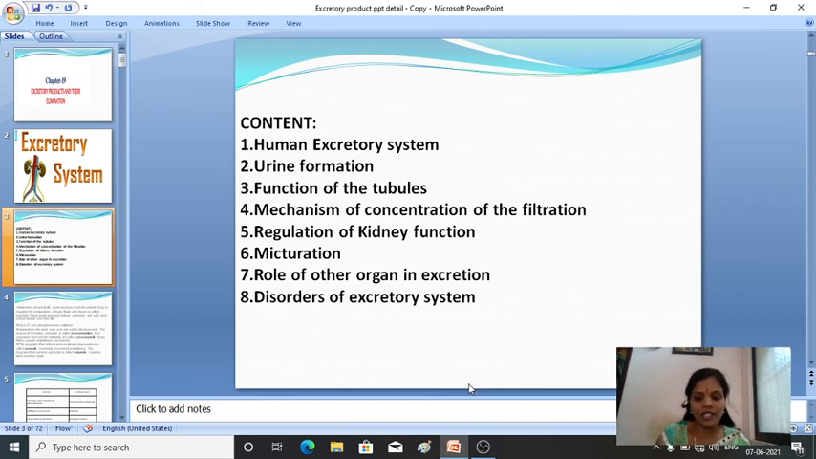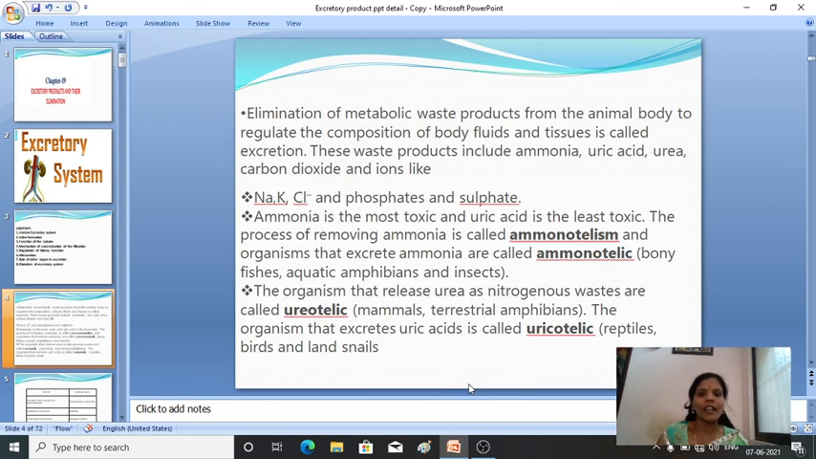Firstly we'll start with the definition of excretion. You already know that excretion means the elimination of nitrogenous waste from the body. According to NCERT, the definition is: elimination of metabolic waste products from the animal body to regulate the composition of the body fluids and the tissues is called excretion.